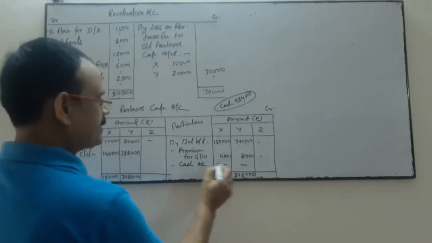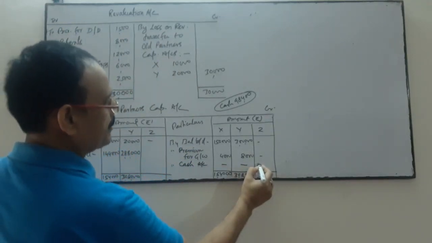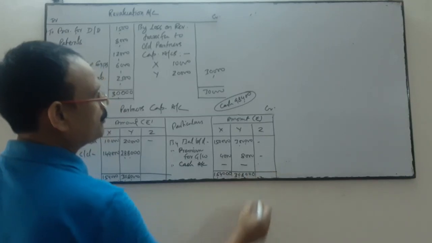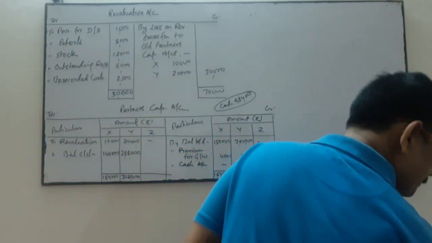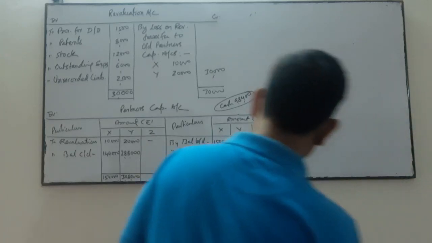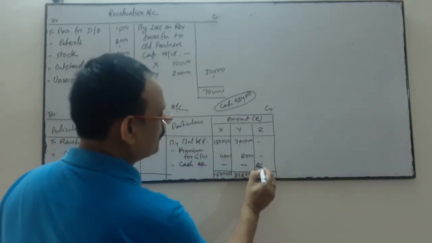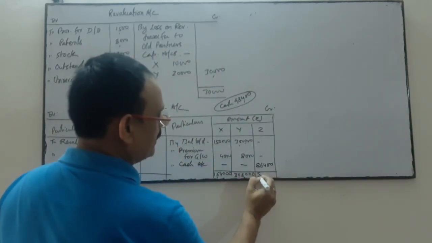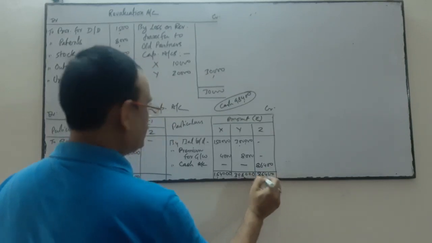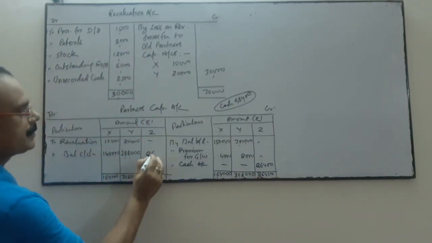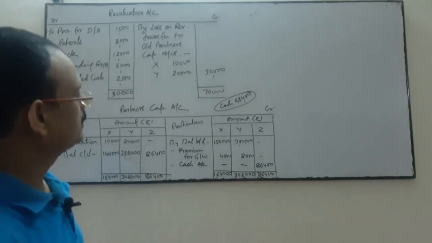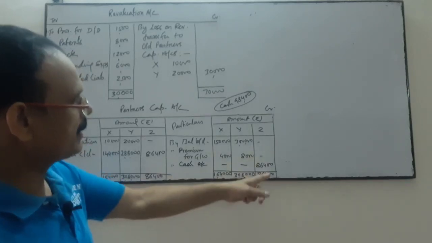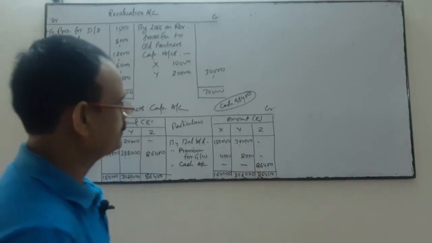And on this side, the capital is how much? We have calculated 86,400. I have to write 86,400. This is the balance of the new partner's capital.